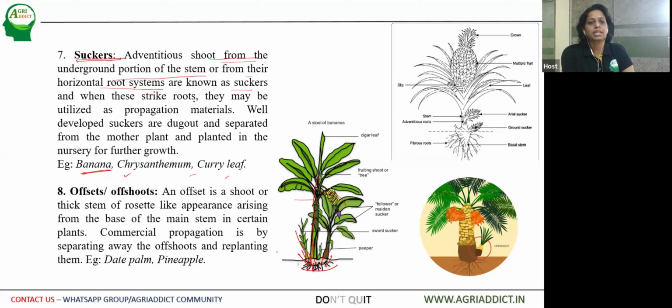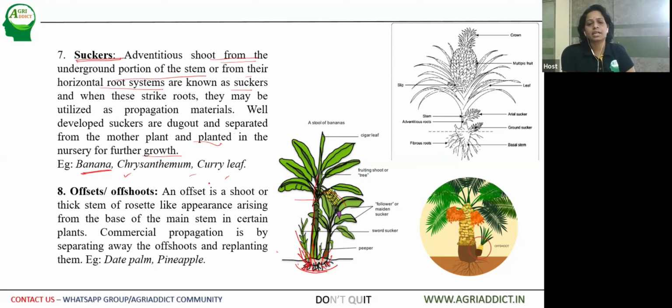The suckers strike roots and may be utilized as propagation material. Well-developed suckers are dug out, separated from the mother plant and planted in a nursery for further growth. Because the underground modified stem is a rhizome, it develops a fibrous root system where the nodes and internodes are present, and each bud on the rhizome will develop into a new sucker.